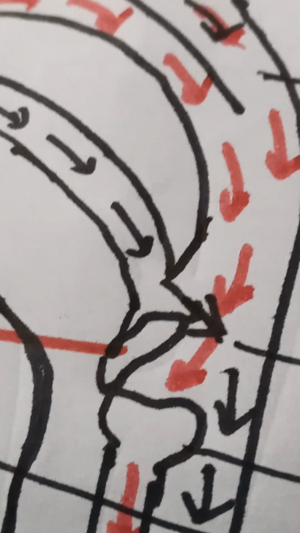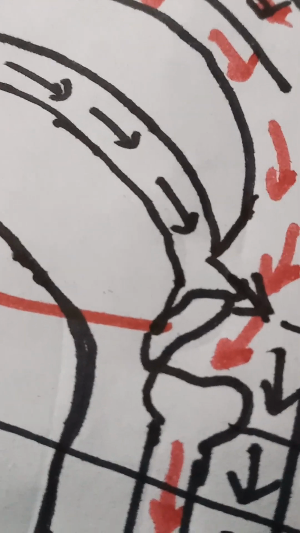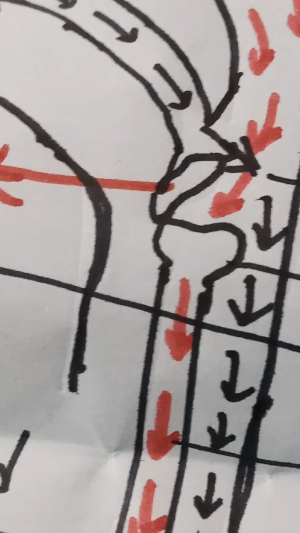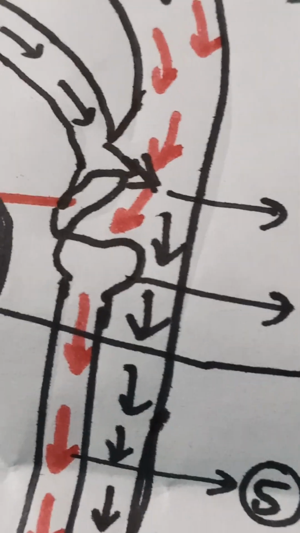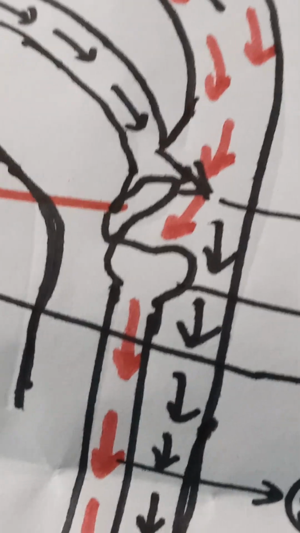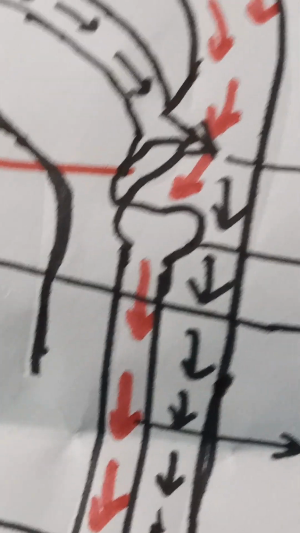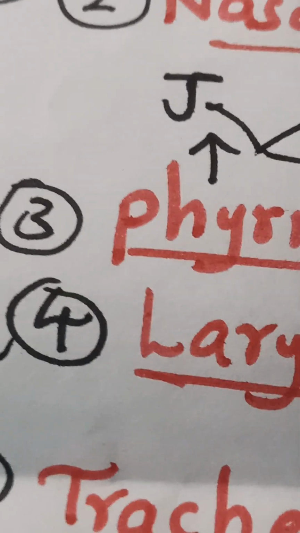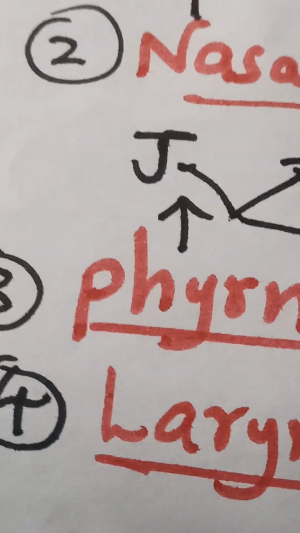When it closes, the food will not enter. Black arrows mean food, so that food will not enter into the larynx or windpipe. It will enter into the food pipe. It is the most important part in the junction, that is the epiglottis. So the pharynx is a junction part for the digestive and respiratory system.